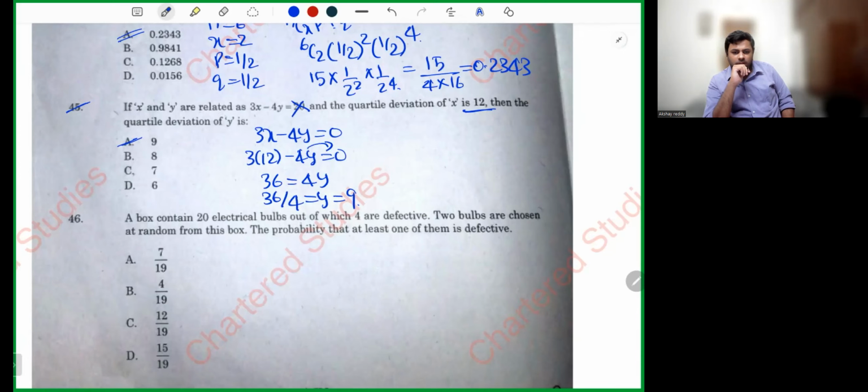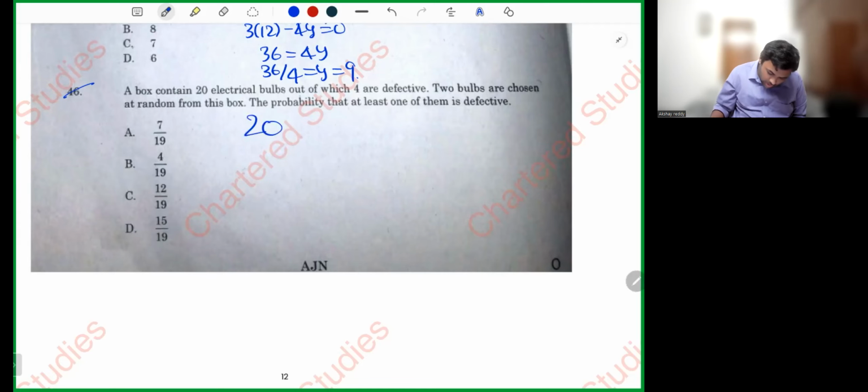Next, let's see question number 46. A box contains 20 electrical bulbs, out of which 4 are defective. 2 bulbs are drawn at random from the box. The probability that at least one of them is defective. In these 20 electronic bulbs, 4 are defective, and so obviously 16 are good. 2 bulbs are selected at random, the probability that at least one of them is defective.